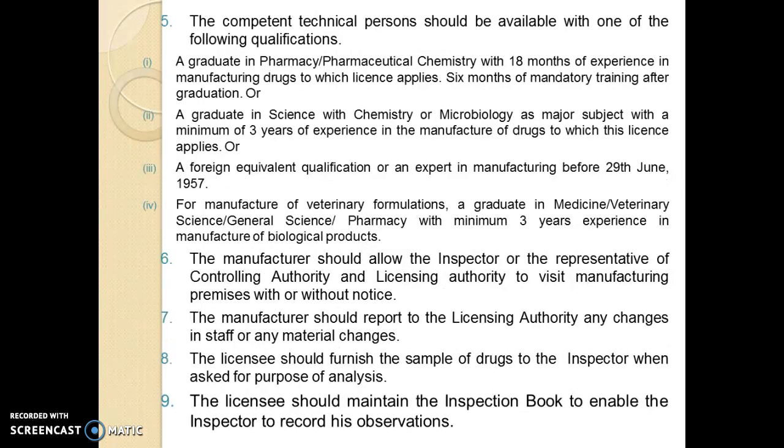The competent technical staff person should be available with one of the following qualifications. He must be a graduate in pharmacy or pharmaceutical chemistry with a minimum of 18 months of experience in manufacturing of the drugs, or otherwise 6 months of mandatory training after graduation. A graduate in science with chemistry or microbiology as major subject with a minimum of 3 years of experience in the manufacturing of drugs to which this license applies. A foreign equivalent qualification, or an expert in manufacturing before 29 June 1957.